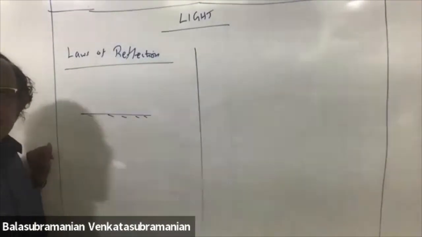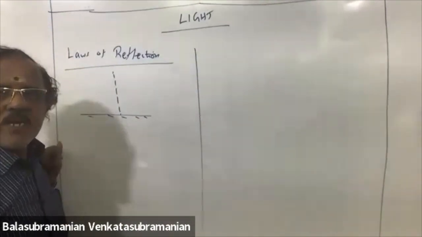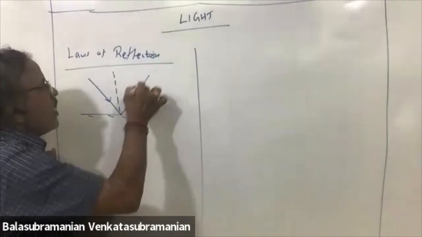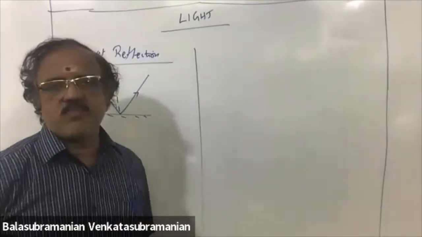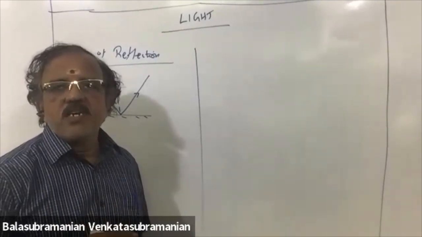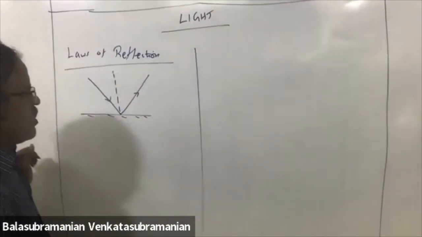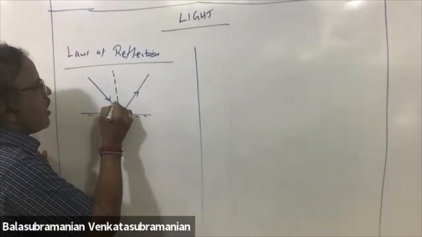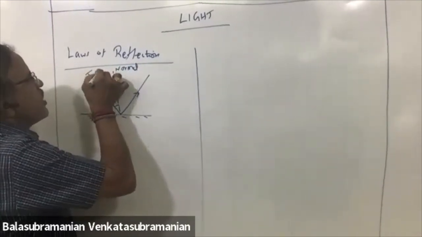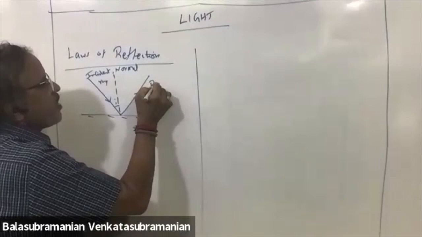Suppose you have a medium. This is the normal of the medium. Light is incident and reflected on the same medium. After incident on the surface, it comes back to the same medium. That is called reflection. This is called incident ray. And this is called reflected ray.